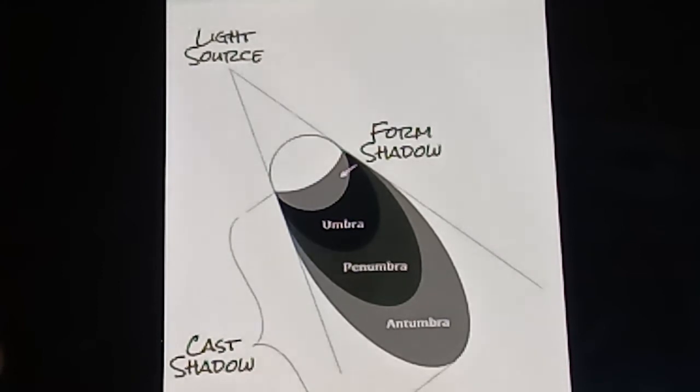The umbra is the darkest part of the shadow. In this part, light rays are completely blocked by the opaque object. The lighter shade of the shadow is the penumbra.